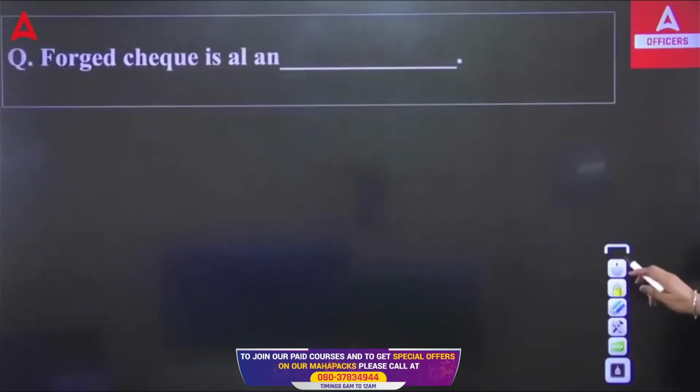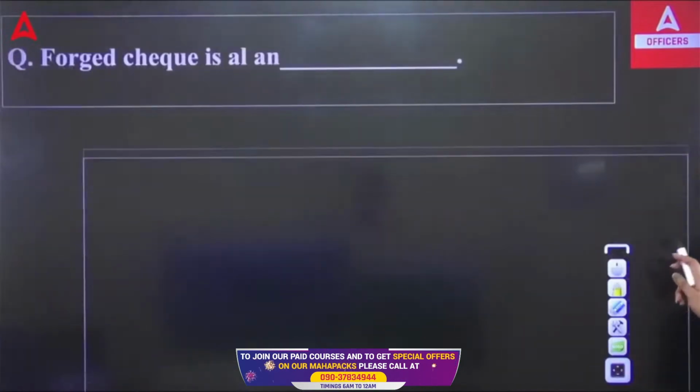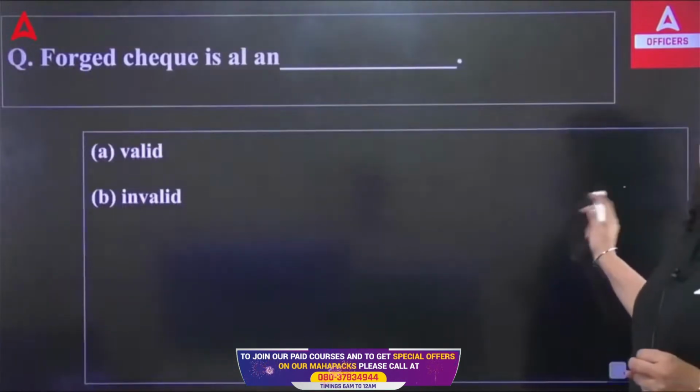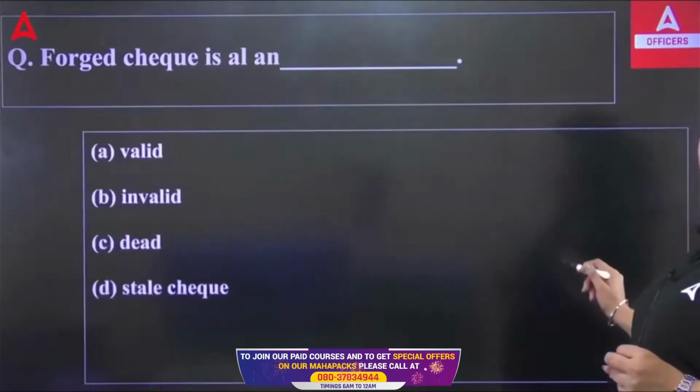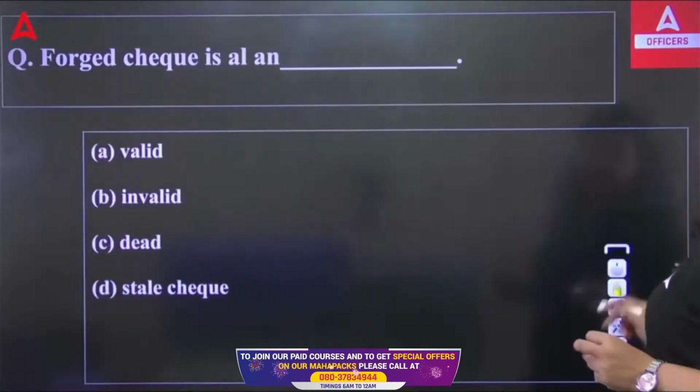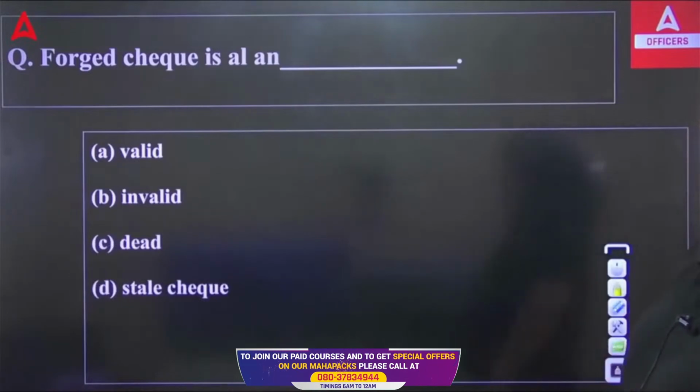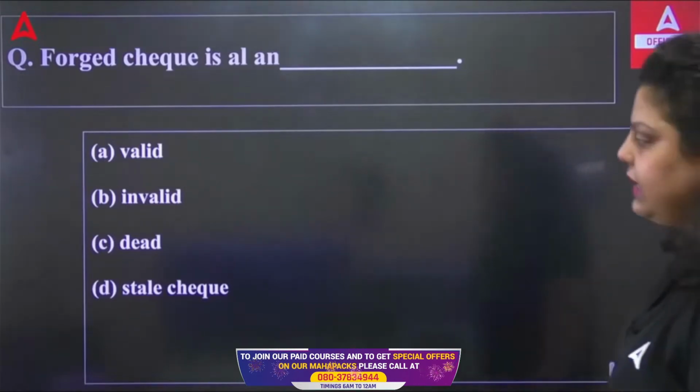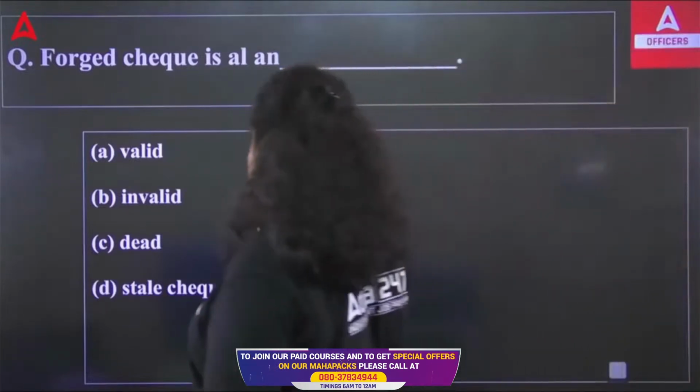Next, forged check is always an valid, invalid, dead or stale check. So, question is asking forged check is always an valid, and it can't be a dead check. It can be a stale check.